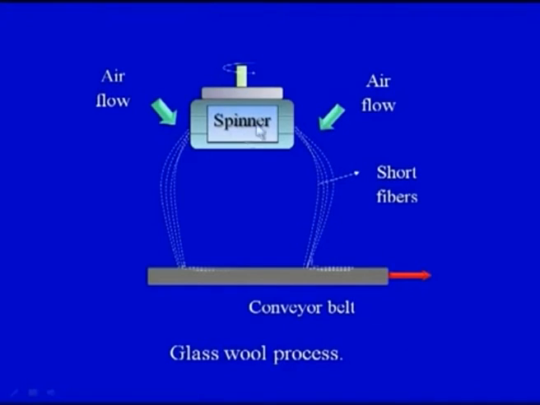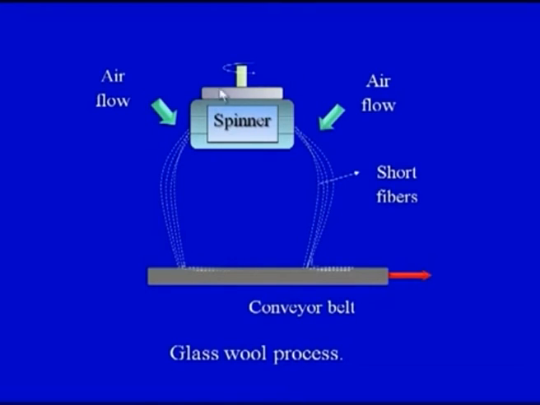So a fairly simple diagram is given on your screen. This is the rotating head or the spinner. The molten metal is present inside, and this is the rotation which is shown. When the spinner is rotating at a very high speed, it has a large number of holes present, and the molten glass is inside. I think I have earlier mentioned molten metal. It is not molten metal, it is molten glass, because we are discussing processing of glass.